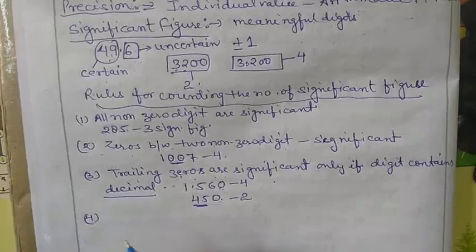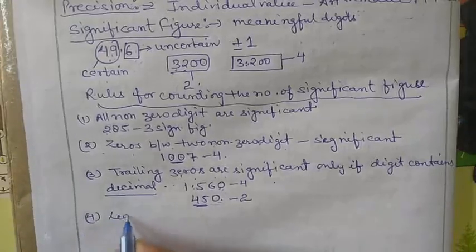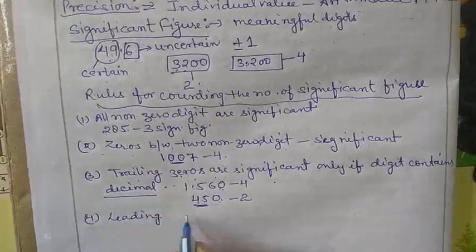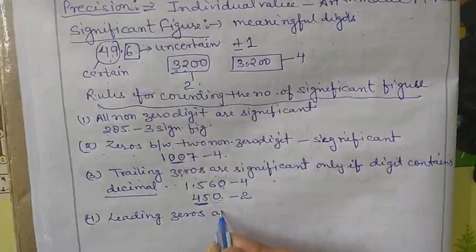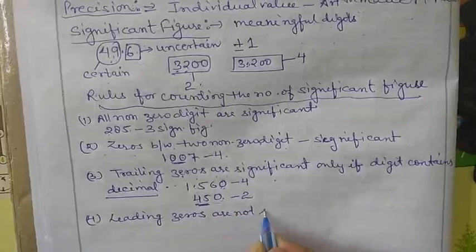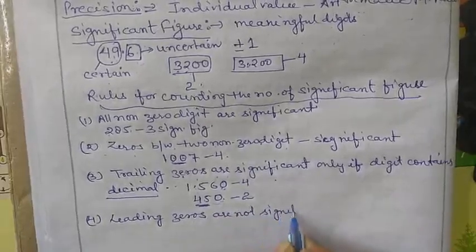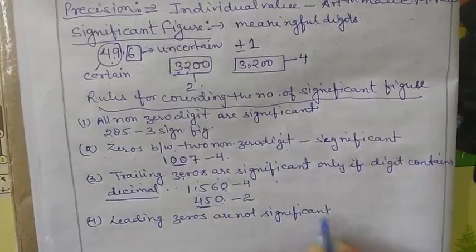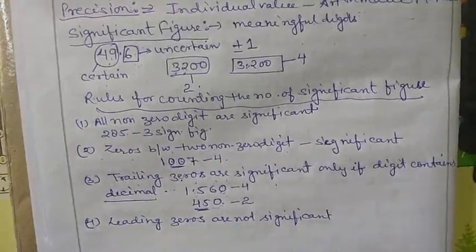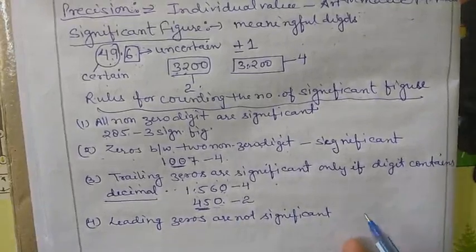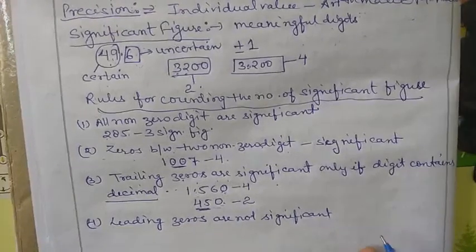Now the fourth rule: leading zeros are not significant, because their purpose is simply to place the decimal point.